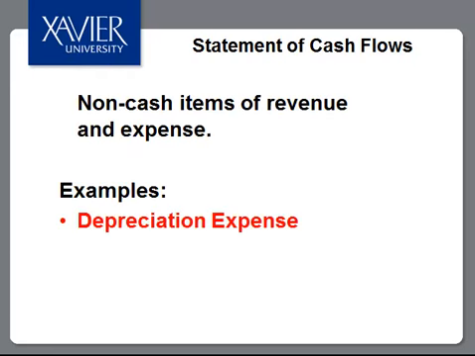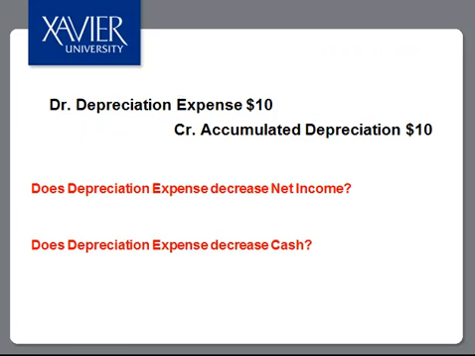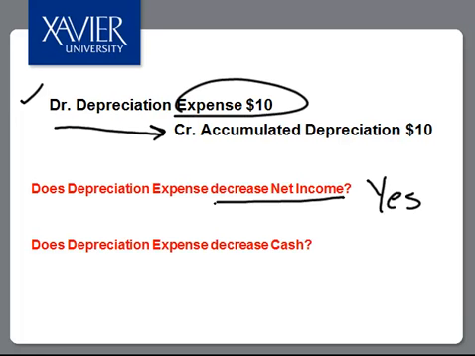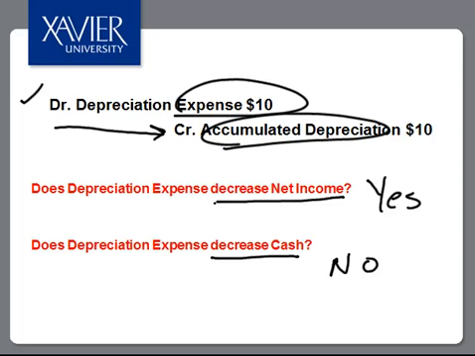Let's consider depreciation as our first non-cash example. Recall the journal entry when we record depreciation expense. We debit depreciation expense, credit accumulated depreciation. Notice, does this journal entry decrease net income? Yes, clearly it does. We're recording an expense. However, does it decrease cash? Cash is not involved in this entry. We have an expense and we have a contra asset account.